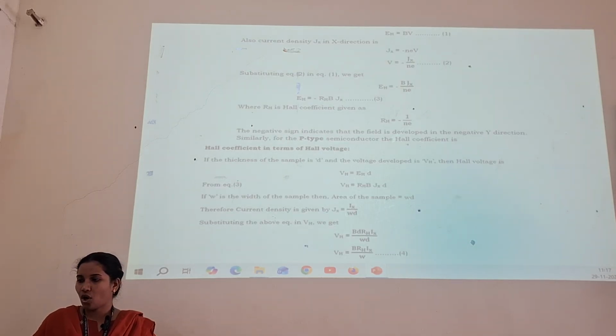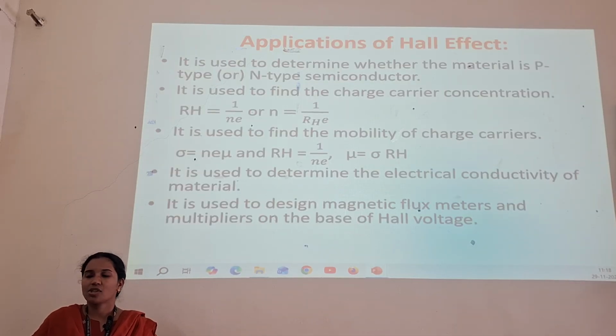After completing the derivation, we get the Hall voltage V_H = B R_H I_x / W. Suppose we want to determine the Hall coefficient, we make it the subject: R_H = V_H W / (I_x B). There are a wide number of applications of the Hall effect.